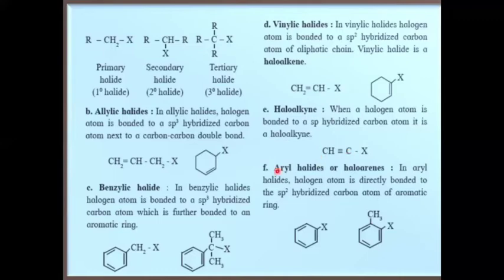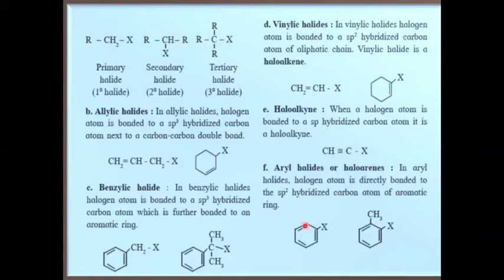Next, aryl halides or haloarenes. In aryl halides, the halogen atom is directly bonded to an sp2 hybridized carbon of the aromatic ring. So here it was an sp2 hybridized carbon of an aliphatic chain, but in the case of aryl halides or haloarenes, the halogen is directly bonded to an sp2 hybridized carbon of the aromatic ring.